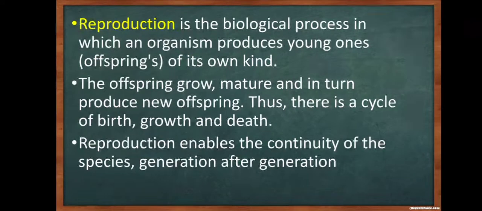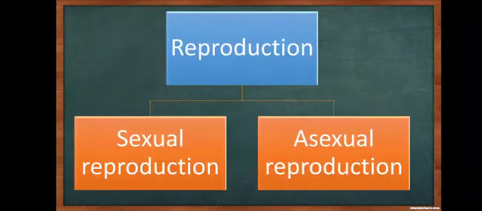So, what is reproduction? Reproduction is the biological process in which an organism produces young ones, offsprings, of its own kind. The offspring grow, mature, and in turn produce new offsprings. Thus, there is a cycle of birth, growth, and death. Reproduction enables the continuity of the species generation after generation.